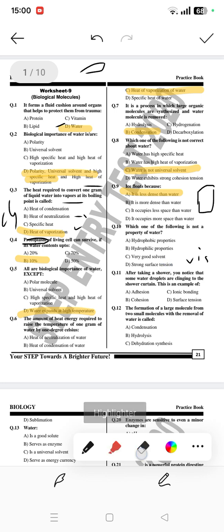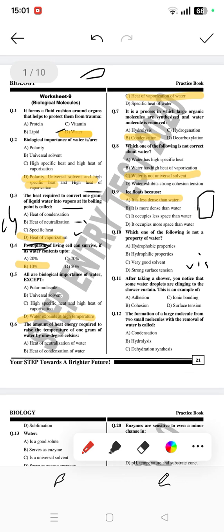C option is very good solvent. So yeah, water is a good solvent, which means it has the ability to dissolve other solutes. Suppose we add salt or sugar, these are very easy to dissolve or mix up. And hydrophilic properties. If you have studied the cell structure chapter, we know the plasma membrane. There we have two types of structure, hydrophobic and hydrophilic. Phobic means to hate, philic means to love. So water loving are called hydrophilic properties. This means they love water.